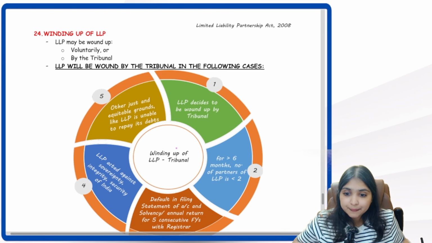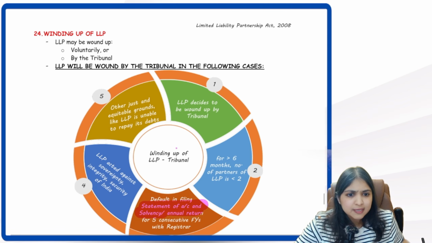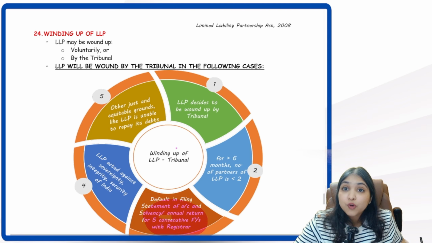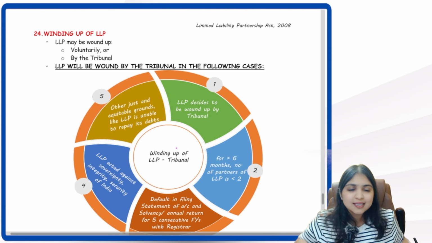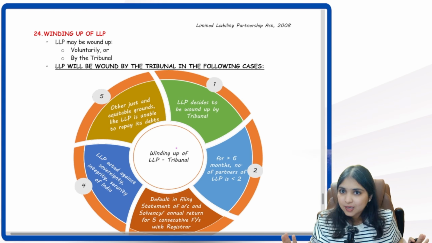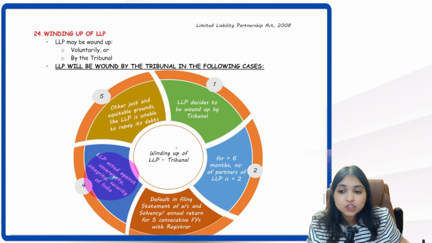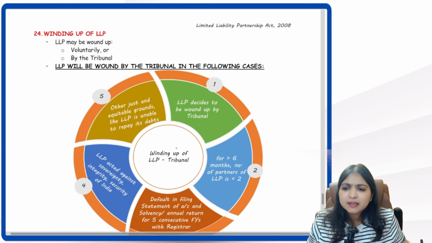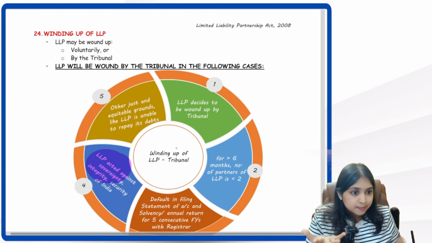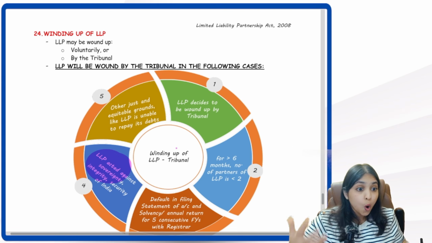Then if the LLP has defaulted in filing statement of accounts and solvency, annual return for 5 consecutive years, if they have not filed these documents with the ROC, then NCLT will interfere and will pass an order for winding up of the LLP. Then if LLP has acted against the sovereignty, integrity or security of a country, like for example, if the LLP is participating in any terrorism activities, then the NCLT will interfere and will order winding up